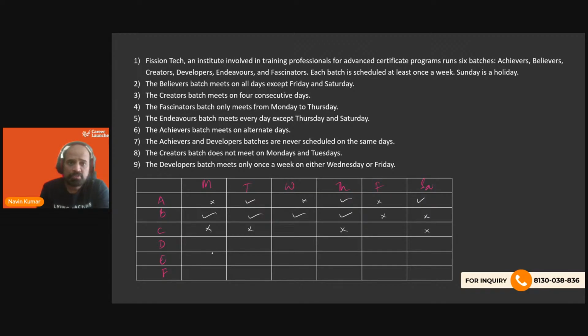D was only Wednesday or Friday. For C, it was something else. For C was 4 consecutive days, and they do not meet on Mondays and Tuesdays. So these are the 4 consecutive days. For E, it was except Thursday and Saturday they meet. And F was Monday to Thursday.